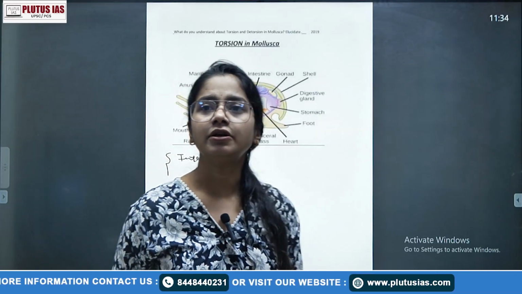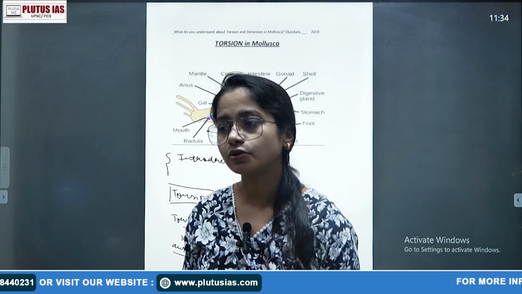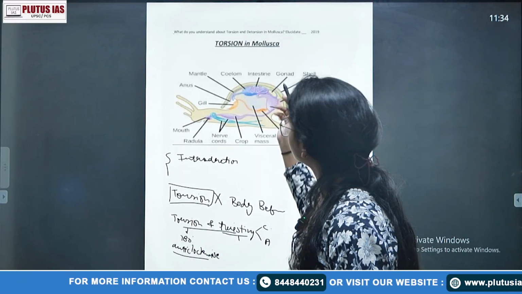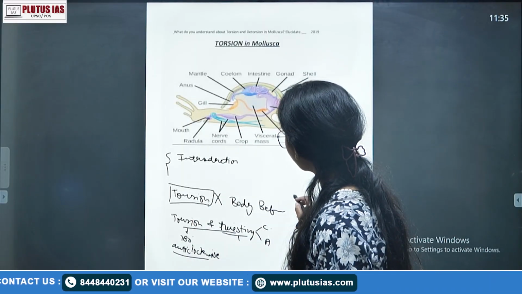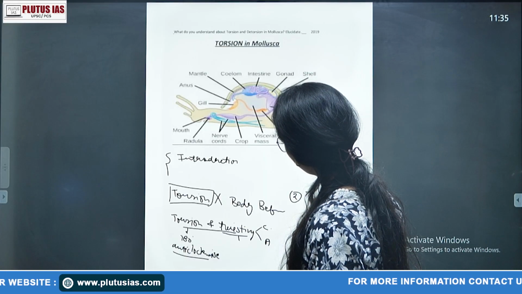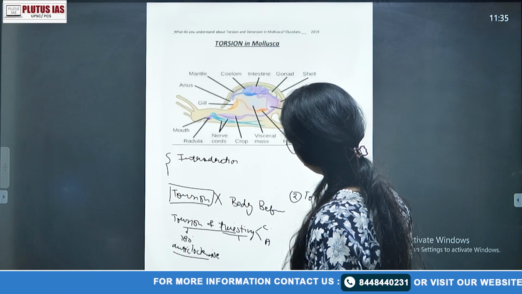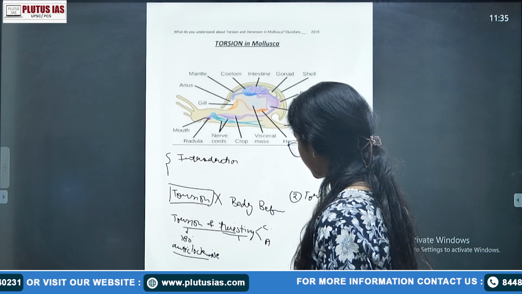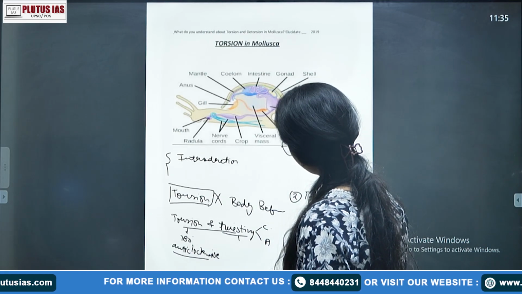Then write about the process of torsion. First you write about the process of torsion. Suppose this is a 15 marker, then what will your second heading be? The process of torsion, or what happens in torsion? Better to write the torsion process or the torsion mechanism.